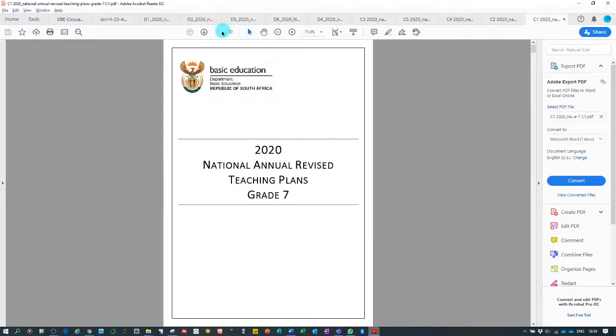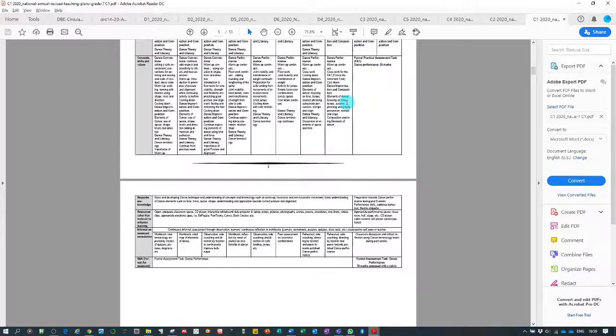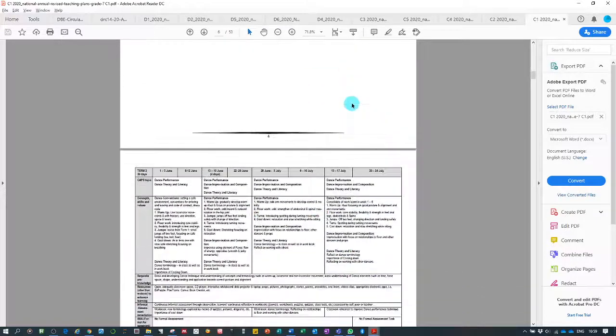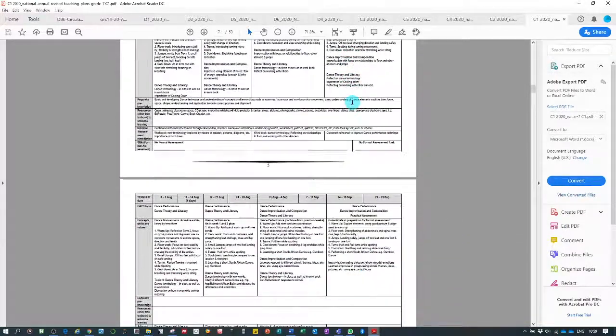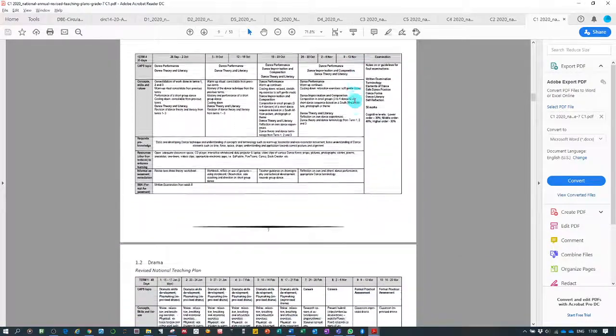For the rest of the ATPs, we've got this specific document, and in this document, for argument's sake, again to creative arts, here we can see term 1, all the weeks, what we should teach, and then for term 2, and for term 3, and for term 4.